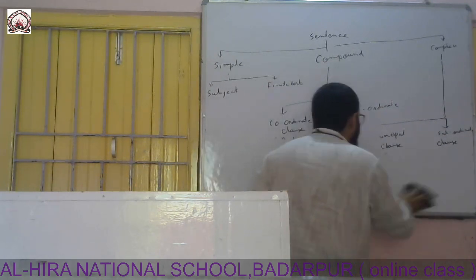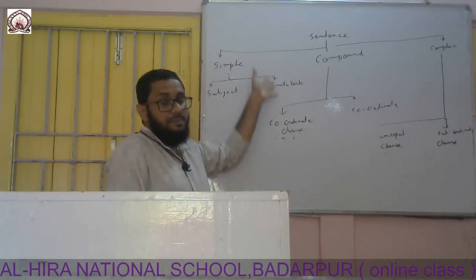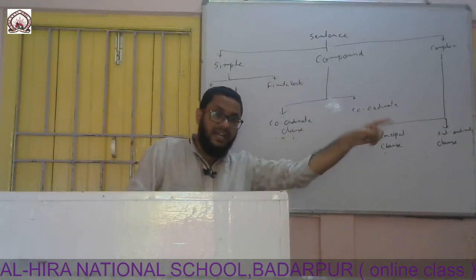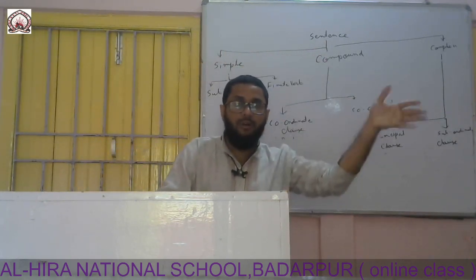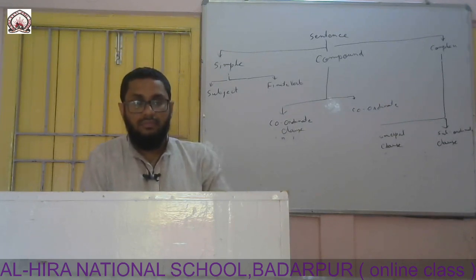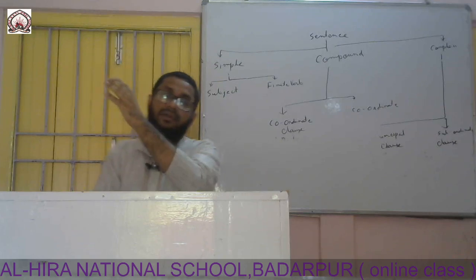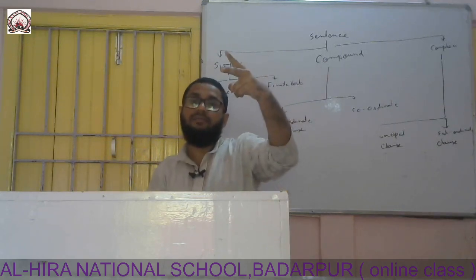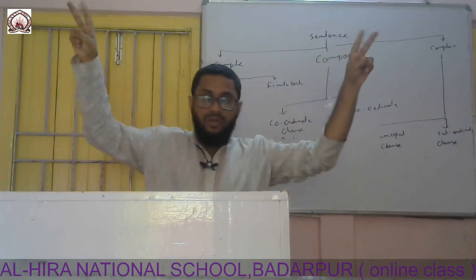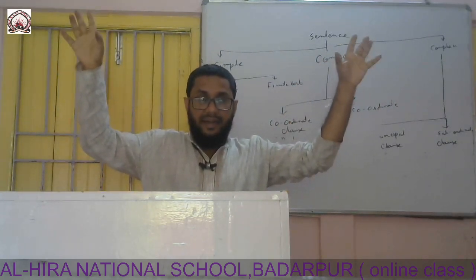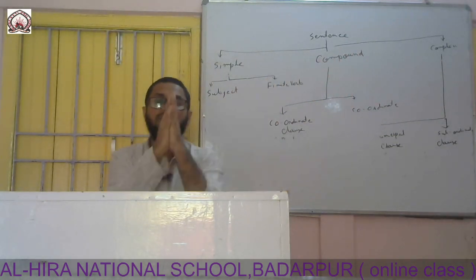I am rubbing the board fully. Now let's come to one subject, one finite verb. Simple sentence: one subject, one finite verb. He is going to market. I am going home. I is the subject, am is the finite verb. One subject, one finite verb: simple sentence. Compound sentence: two independent clauses, and they are joined by a conjunction.